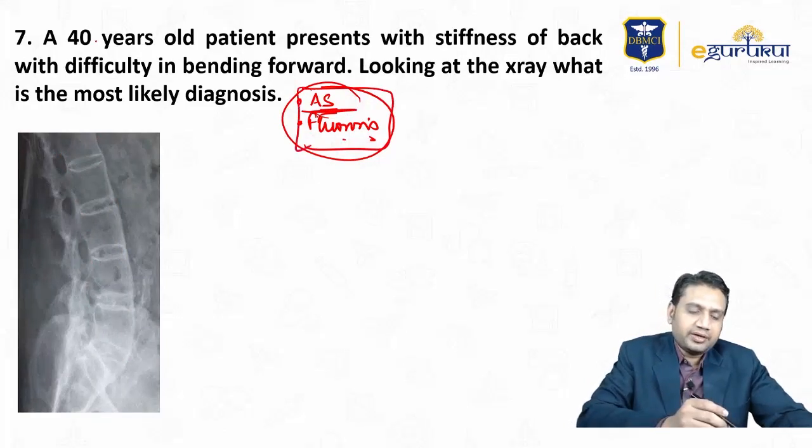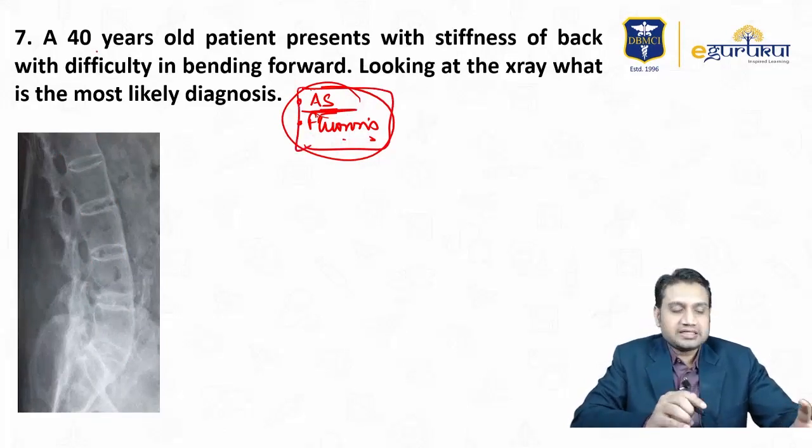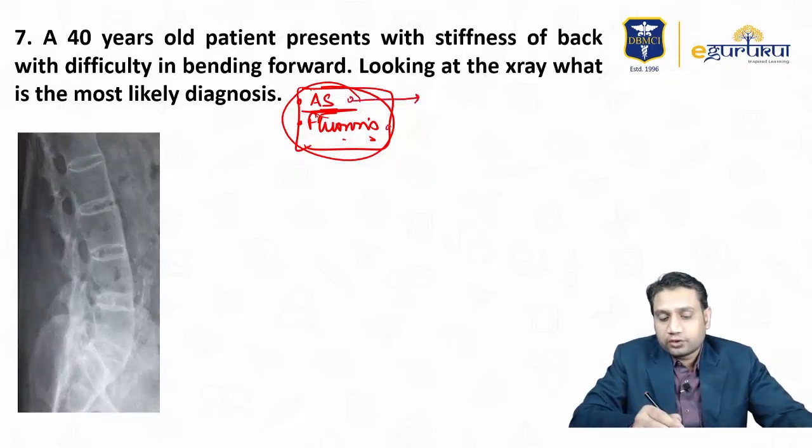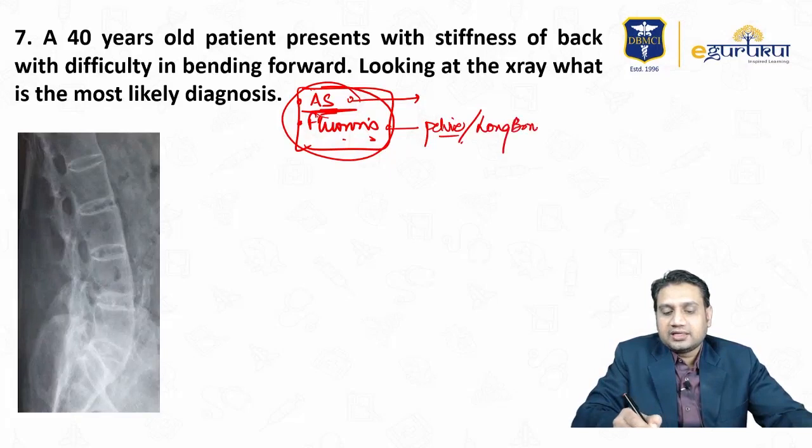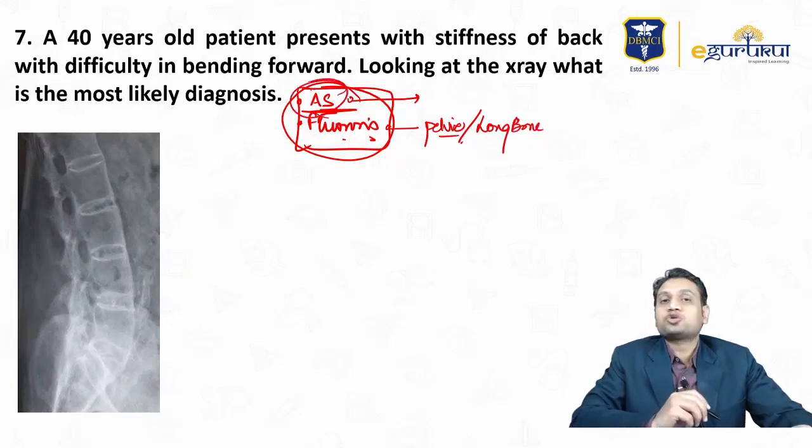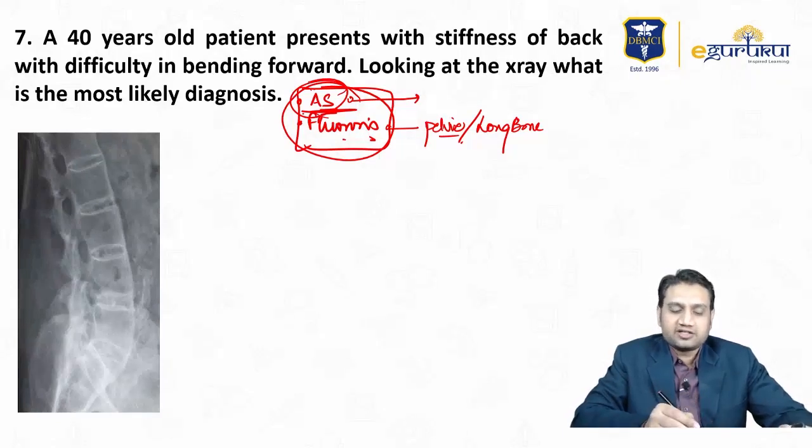But when the patient is a young male having back pain, stiffness and all, it goes more in favor of ankylosing spondylitis, because fluorosis is more commonly seen with changes in the pelvic areas first, then in the long bones, then in the spine, whereas AS is most commonly seen only in the vertebral areas, right? So most likely it was a case of bamboo spine,